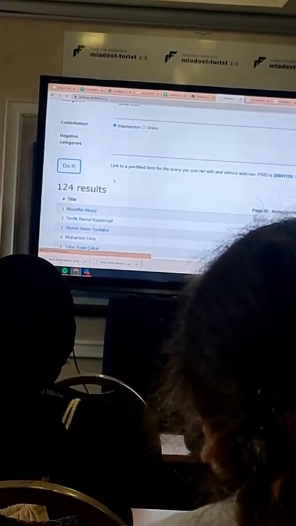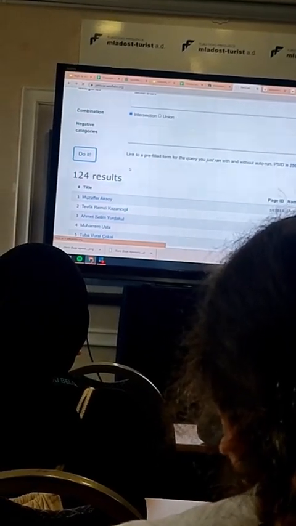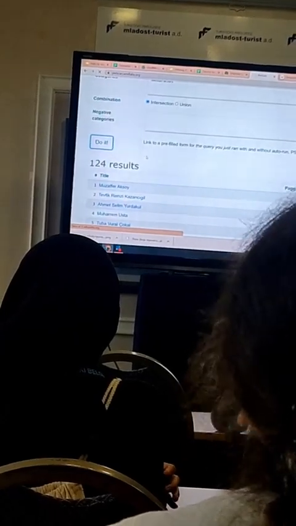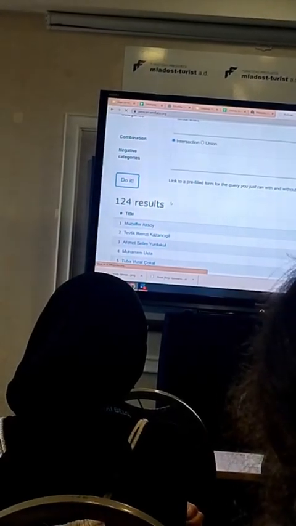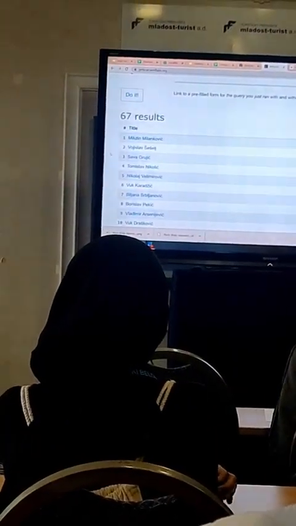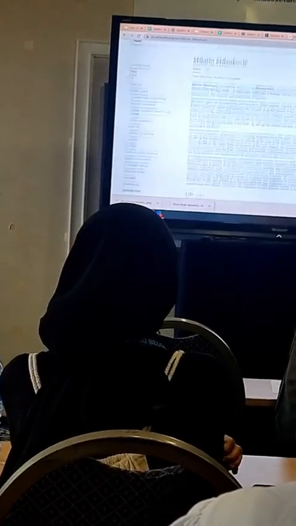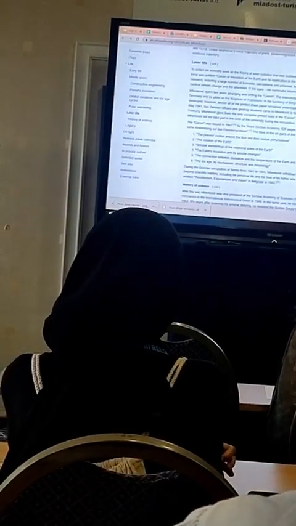I think if it takes too much time like this, that means there are so many outputs. Oh, thousands. I think we should send this as a message to the Serbian Wikimedia users. Okay, as you can see, for example, I'm going to get into one of these articles. I get into this one. As you can see, it has maybe under